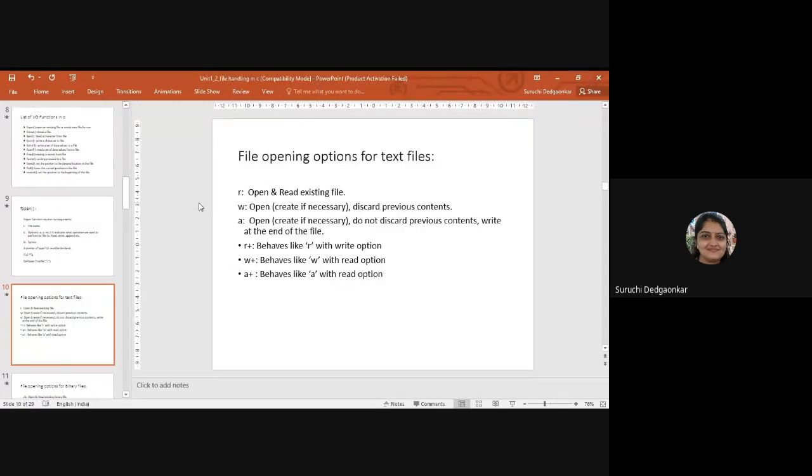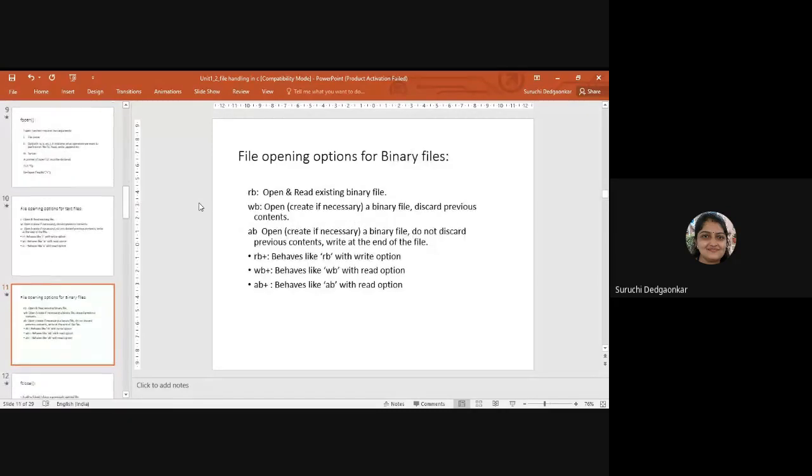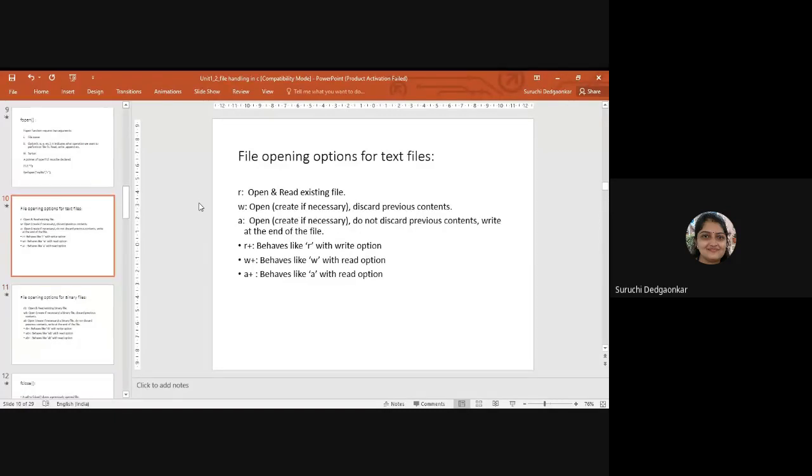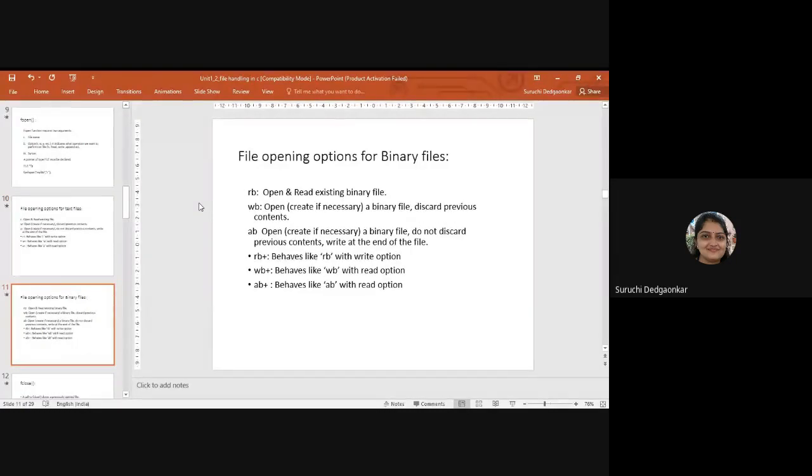And these are related to text files. For binary files, you will have these modes: RB, WB, AB, RB plus, WB plus, and AB plus, and their behavior is similar, like these ones. Okay, so these are also same.